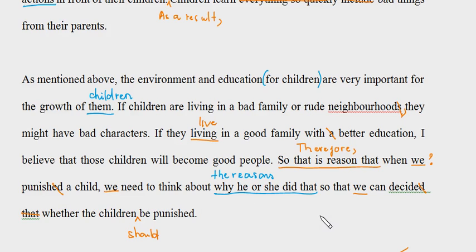Okay, and also with the sign here, because it stands after a modal verb can, so it should be an infinitive. So I should write can decide. With this one, we do not use that. We just need to use whether. It is enough, right? That doesn't make sense in this case. And also the verb in this case will need to be added with should. And then we have can decide whether the children should be punished.